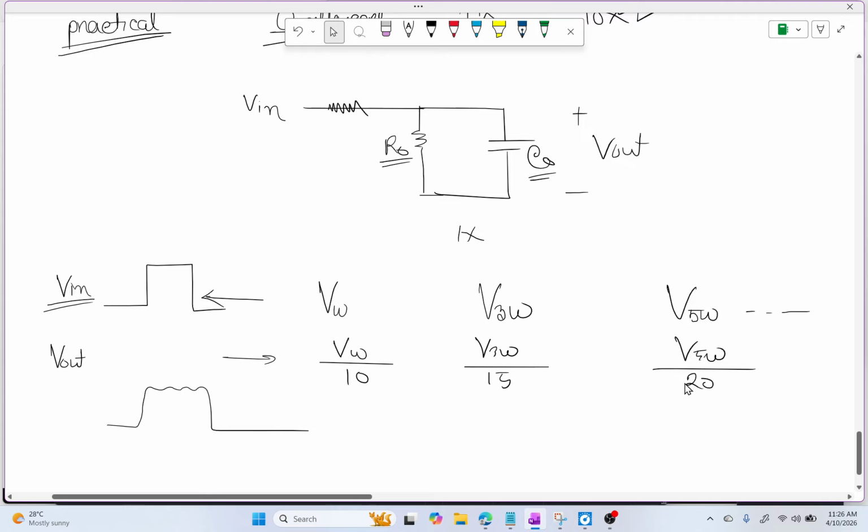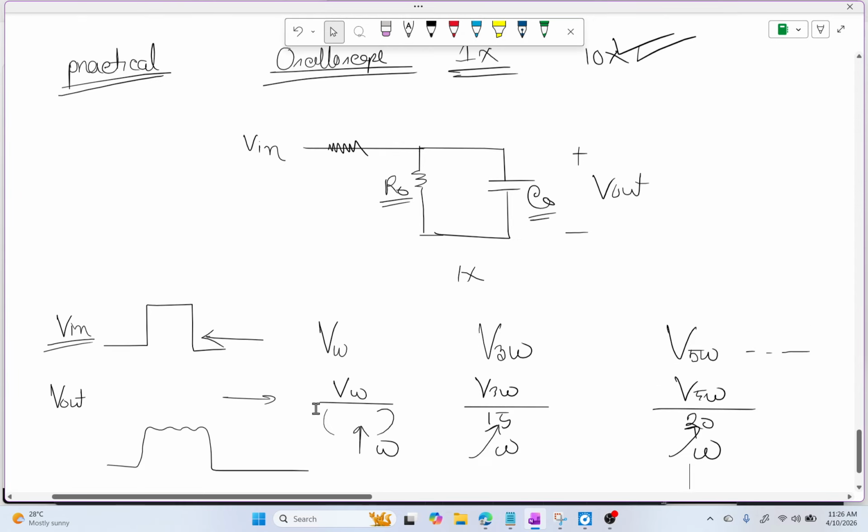Why? Because this term is dependent on frequency, this is also dependent on frequency, and that's why if you change the frequency, the denominator changes and Vout gets distorted.